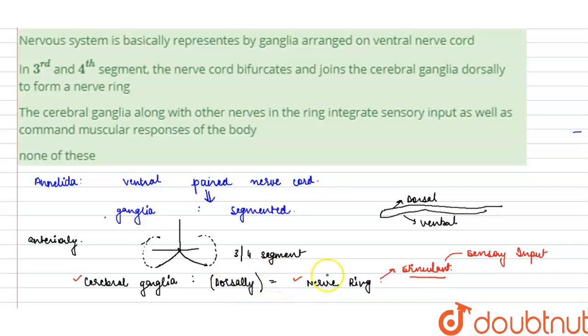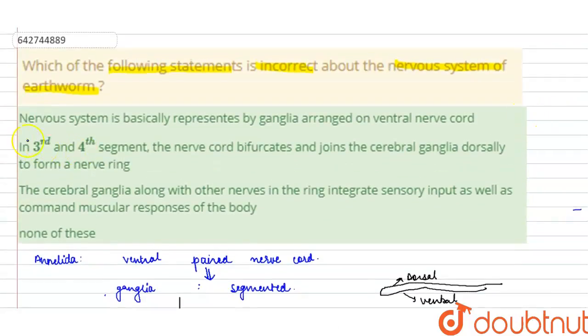And hence it will result in an action. And what is the action? In case of the earthworm, it will be muscular. It will command the muscles in response to the body, and a response will occur, whatever it is, either a movement or running. Earthworm doesn't run, but there will be a movement in case of the earthworm with the help of muscular contraction.